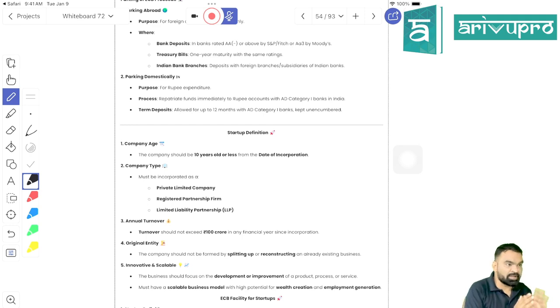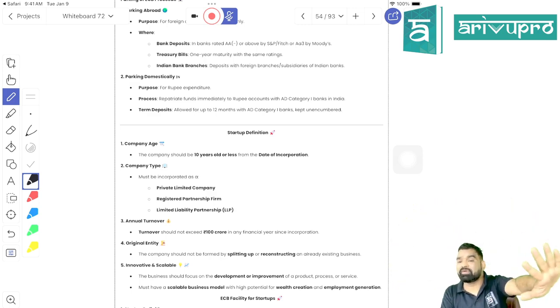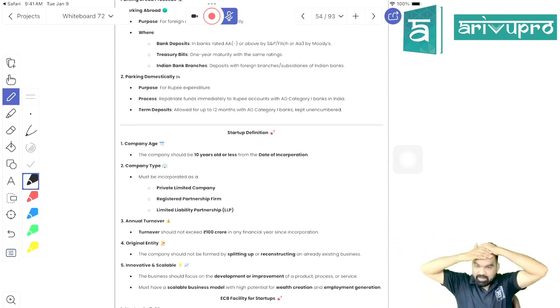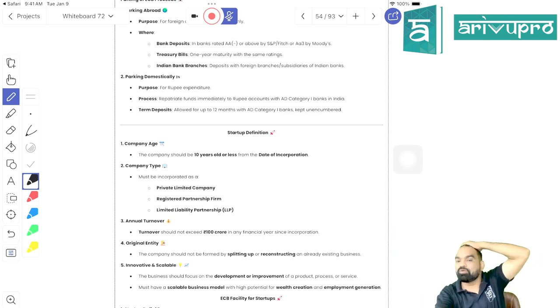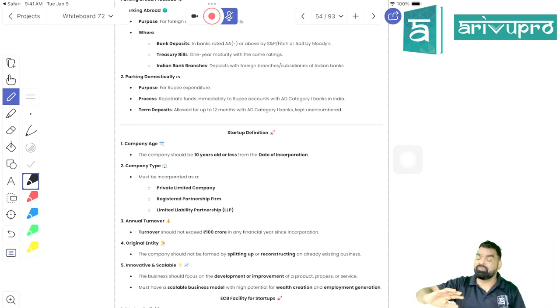Got my point, students? What I'm teaching you is the definition of startup as defined in the DPIIT guidelines. Startups have nowadays become a kind of backbone for the Indian economy. Many startups are coming out, creating huge revenues and huge employment opportunities, and unemployment is the biggest problem of our nation. We have a huge population, and the opportunity available here in India is very less.